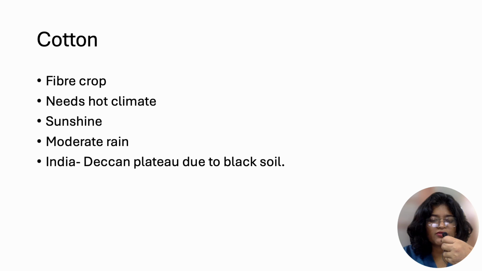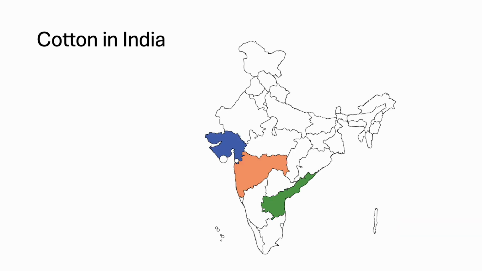Cotton is called a fiber crop. It needs a hot climate, sunshine, and a moderate amount of rain. In India, the Deccan Plateau is an excellent place for production of cotton because of the black soil in it. In India, cotton is grown in Gujarat, Maharashtra, and Andhra Pradesh.